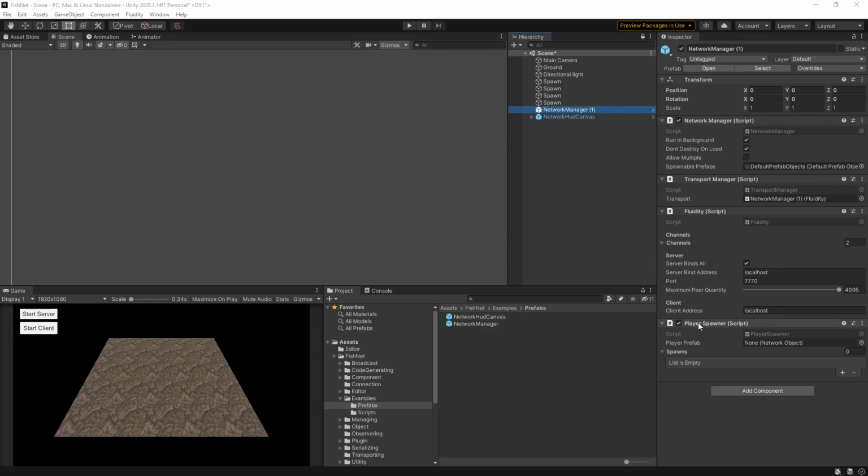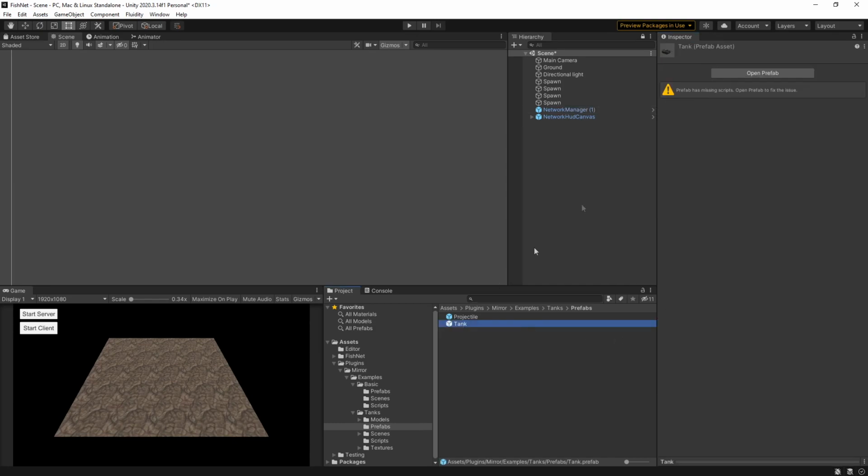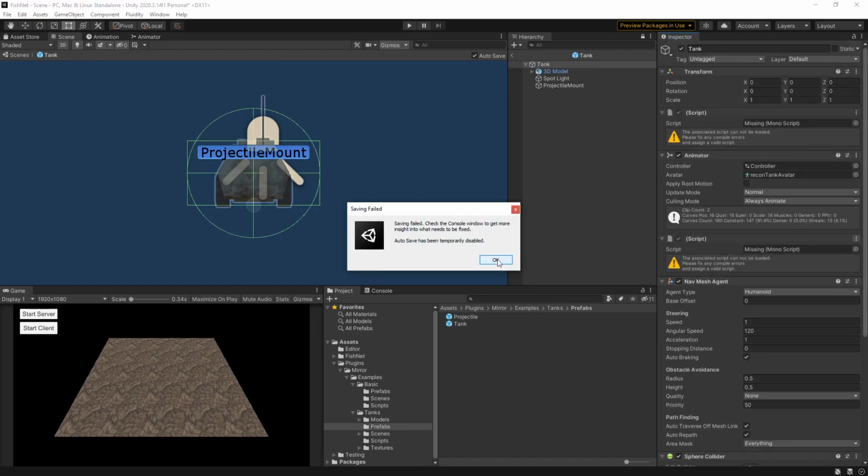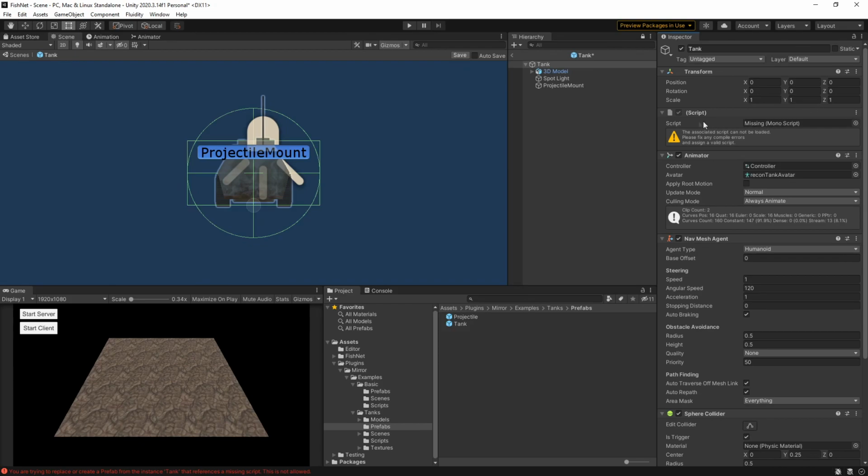So right here, I have a component that comes with Fishnet, and this you can add optionally. This will spawn the player for you when it connects if you like. So let me go ahead and add the tanks to the player prefab, because that is what the prefab was in the example. So I'm going to go over here, and you can see it's not taking it. So that means I have to make a modification to this. This tank model here is missing two scripts. It looks like it's missing the network transform, and it's missing the network object.